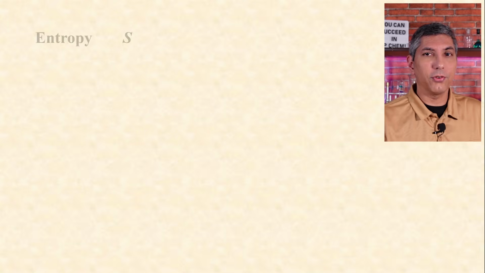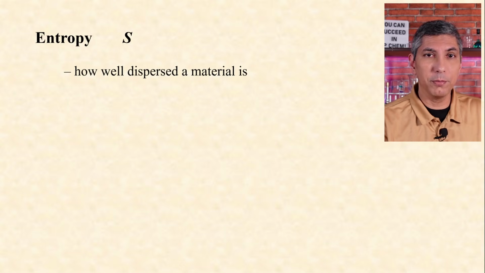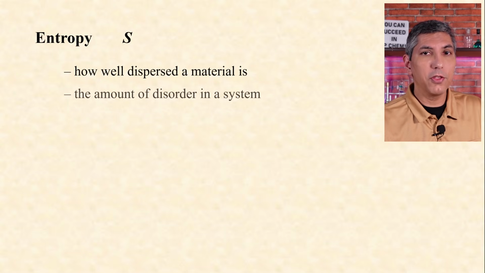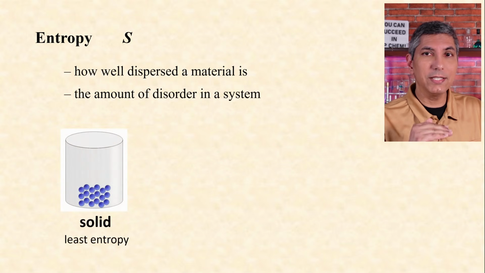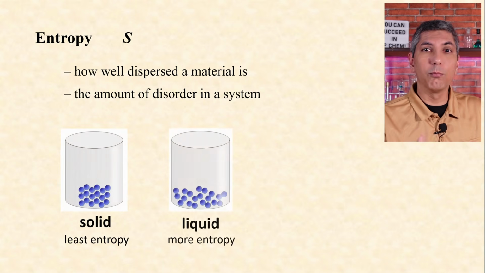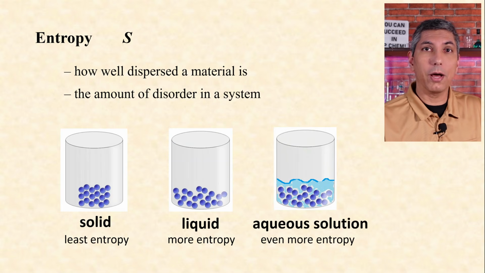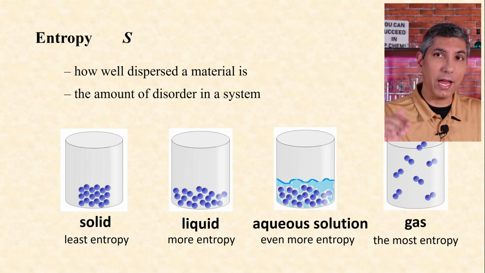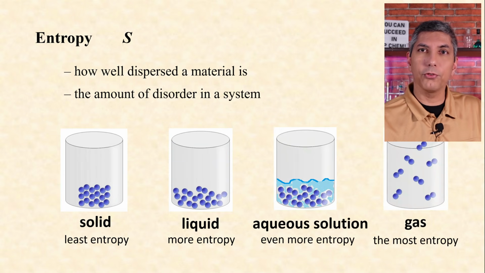We use the letter S to represent entropy, which is essentially a measure of how well dispersed a material is, or if you prefer, the amount of disorder in a system. Generally, solids have the least entropy because their particles are not dispersed at all. Liquids have more entropy because particles are more dispersed. Aqueous solutions usually have more entropy than liquids because particles are dispersed throughout a liquid solvent. Gases have the most entropy because particles are dispersed more so than in the other states.